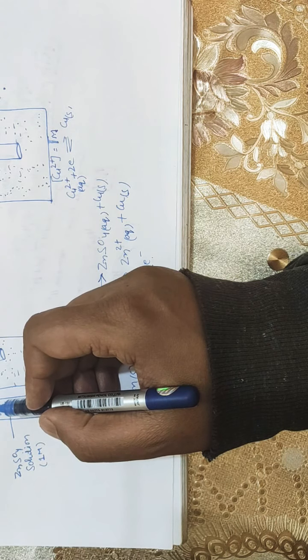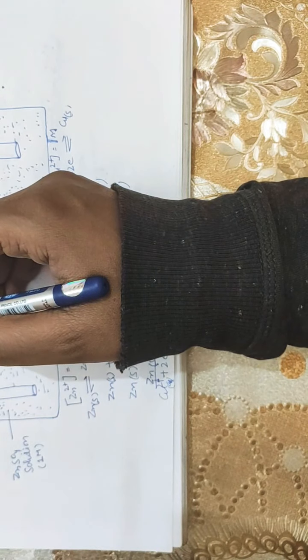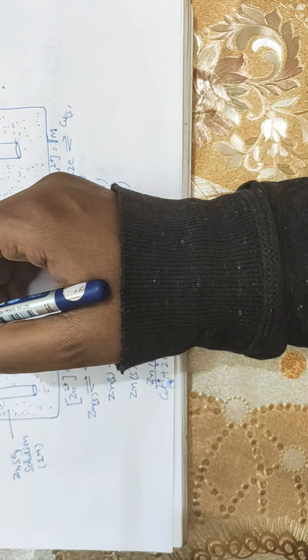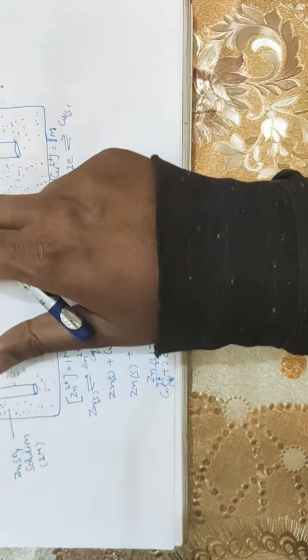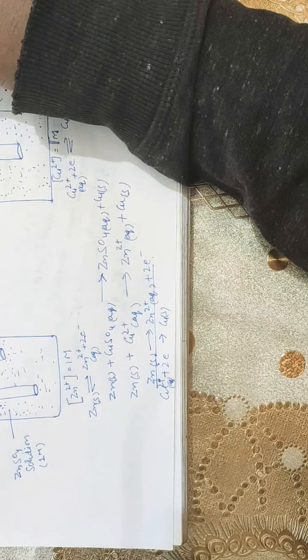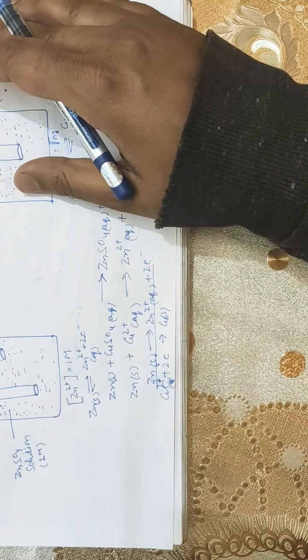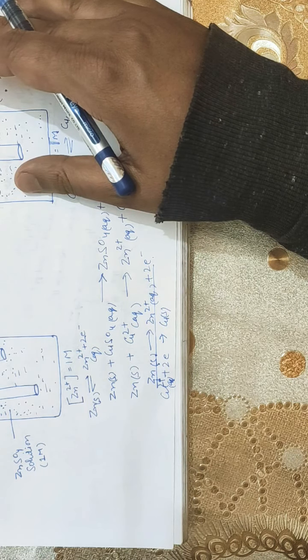The solutions in the two beakers are connected by a salt bridge. This is a salt bridge, and I will tell you the function of the salt bridge later on, but in its construction, there is an inverted U-shaped tube. U is like this, and this is the inverted U-shaped tube.